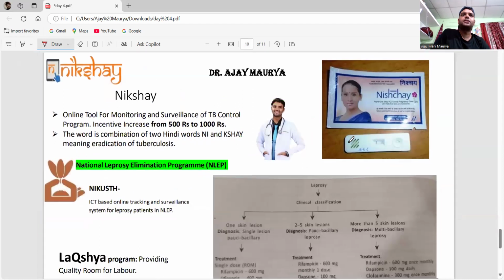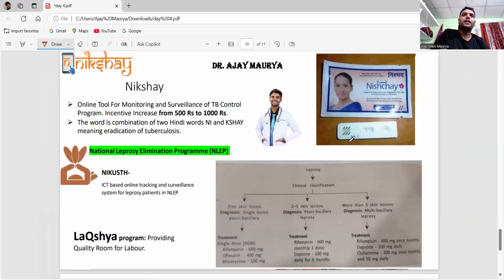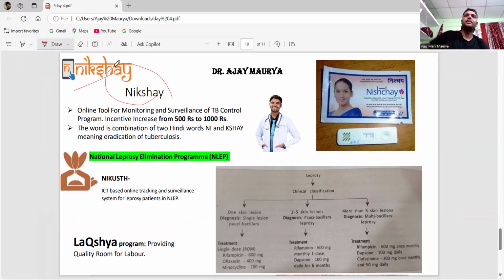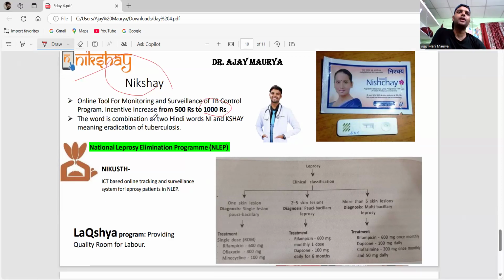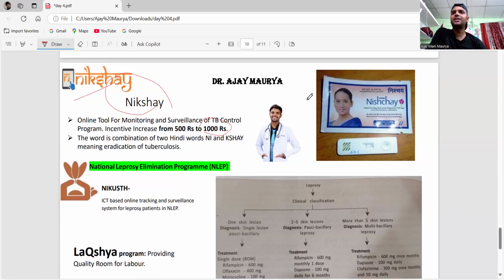Next, remember this one, the Nikshay program. Nikshay program is for TB control. Actually, the incentive was previously 500, but now it is increased to how much? Increased to 1,000 rupees. And remember here that this is the Nikshay.